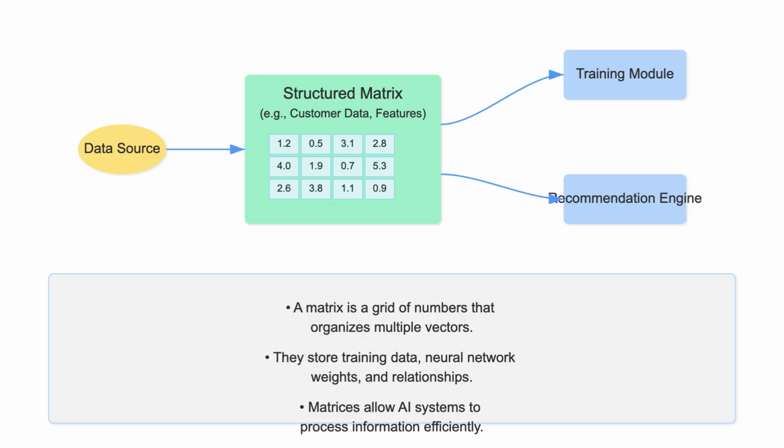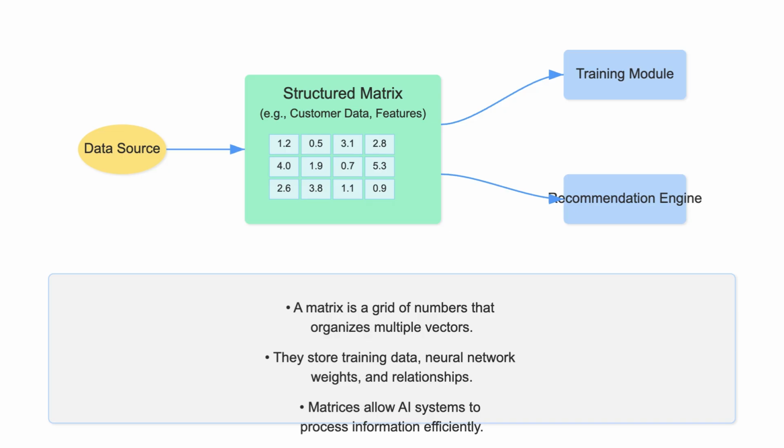They're used to store vast amounts of training data where each row could be a data point and each column a feature. They also represent the weights in neural networks, dictating the strength of connections between artificial neurons. By structuring information in matrices, AI systems can process complex relationships and large data sets much more efficiently. It's how AI keeps its data organized and ready for computation.